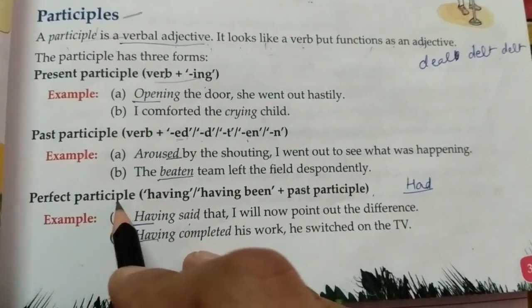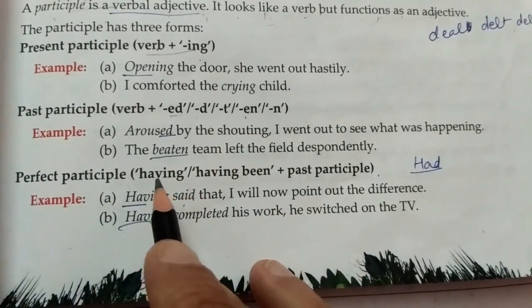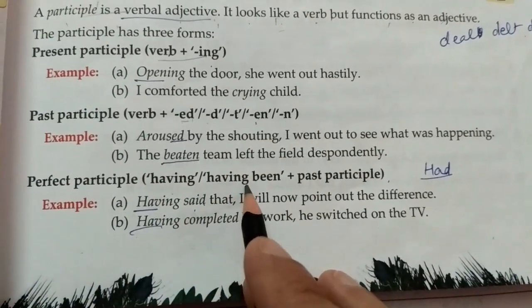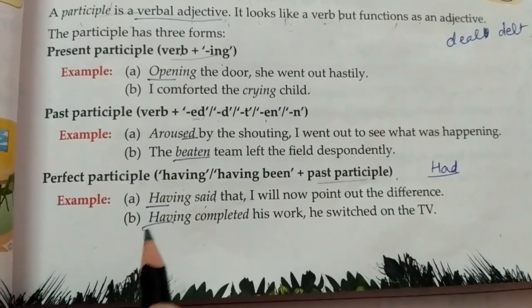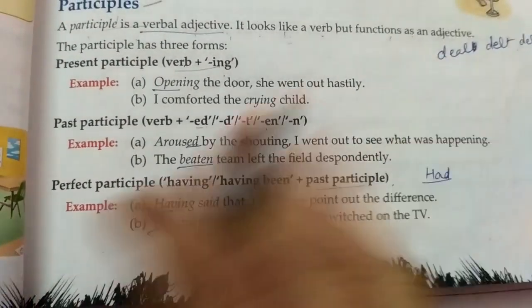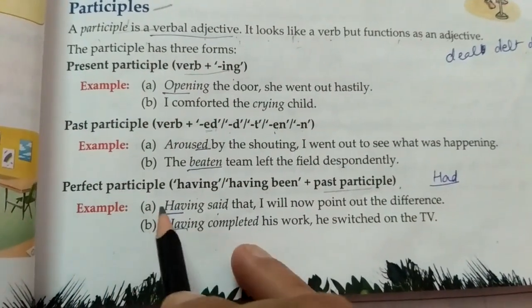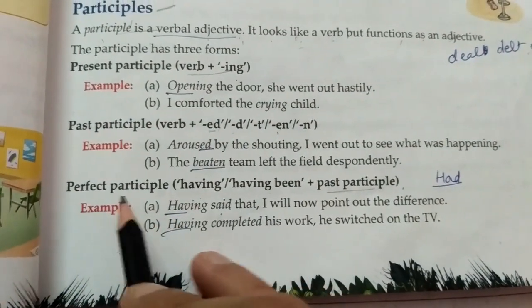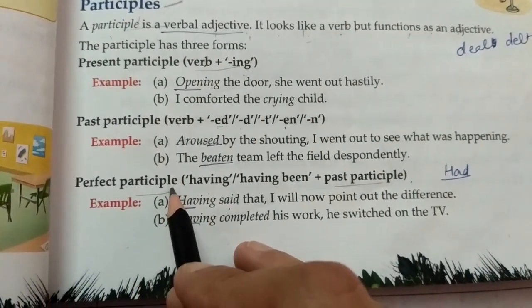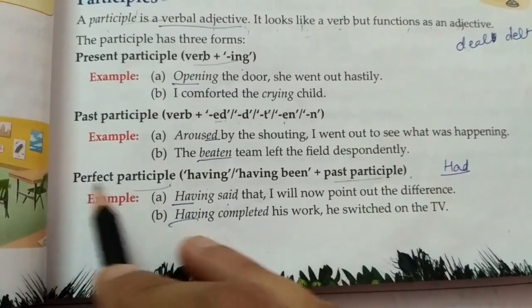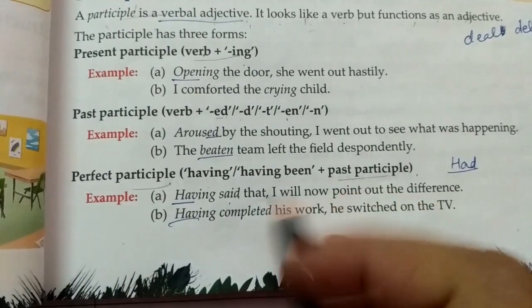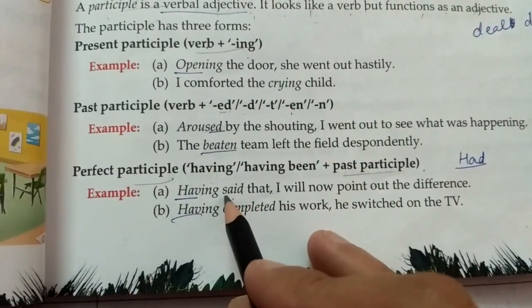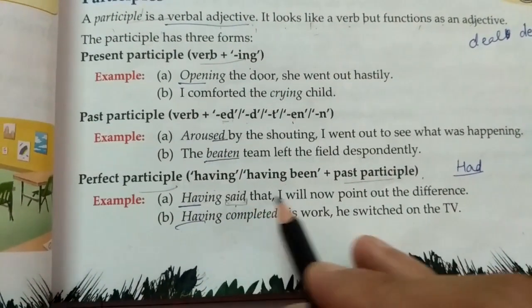Then the perfect participle. We use having, having been, plus the past participle, the third form of the verb. Perfect here gives the indication that one action has been completed. Having said that, I will now point out the difference, meaning the action of saying has been completed.